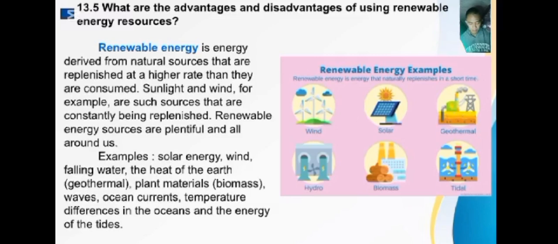Examples: solar energy, wind, falling water, the heat of the earth (geothermal), plant materials (biomass), waves, ocean currents, temperature differences in the oceans, and the energy of the tides.